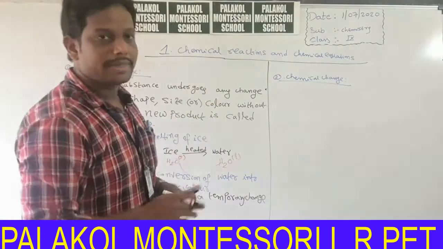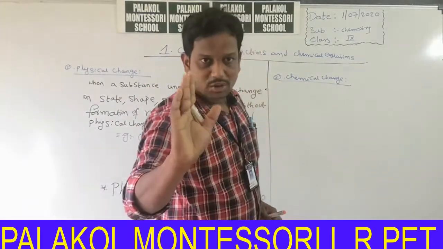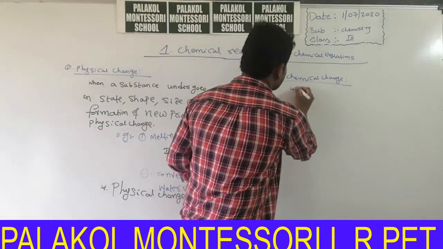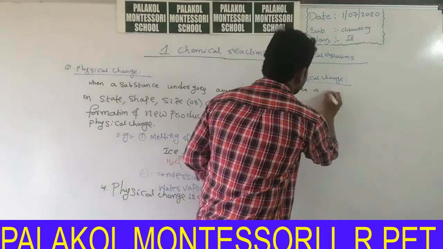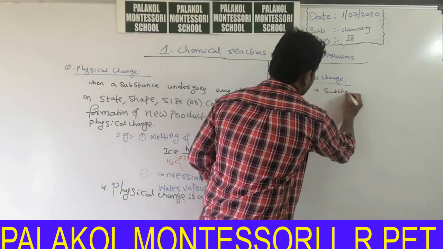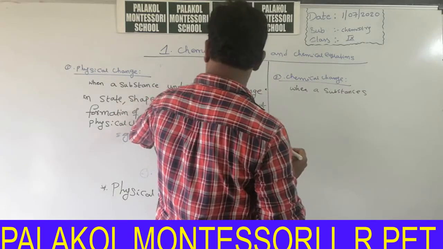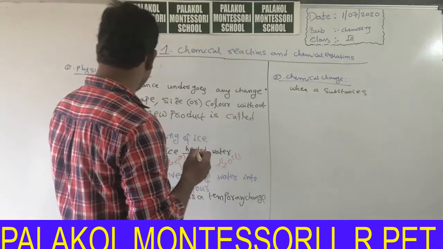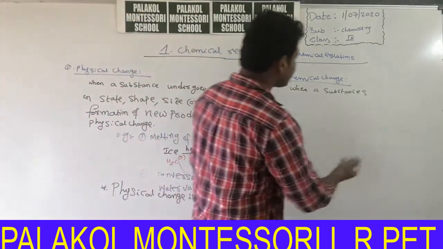Now I will explain the definition of chemical change. Chemical change definition is similar to physical change. The definition is same as physical change, but something is changed. When a substance undergoes any change in state, shape or size, color without the formation of new substance is called physical change. Product, when a substance